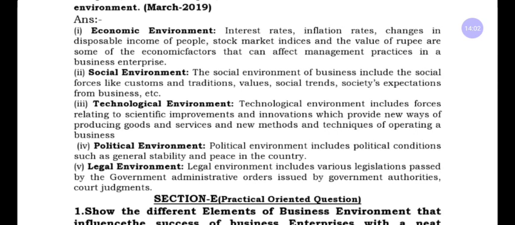Social means culture, tradition, customs, values, beliefs; all these influence the operation of business. And next, technological environment means any changes in technology, modification of technology, or new ways of producing goods and services. All this influences the business.